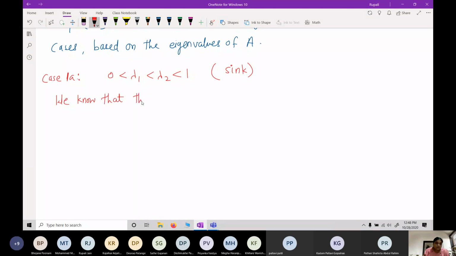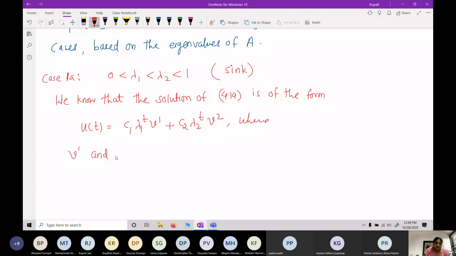We know that the solution of 4.14 is of the form ut equals c1 lambda 1 raised to t v1 plus c2 lambda 2 raised to t v2, where v1 and v2 are eigenvectors corresponding to eigenvalues lambda 1 and lambda 2 respectively.